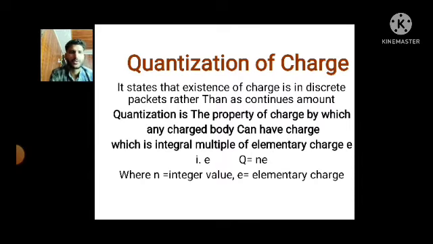In simpler words, quantization is that property by virtue of which any charged body can have a charge which is an integral multiple of the basic or elementary charge. That is, we can write Q is equal to plus or minus n times e, where n is an integer value and e is the elementary charge. Elementary charge is the smallest charge, which is the charge of either an electron or a proton, whose value is equal to 1.6 times 10 to the power minus 19 coulomb.